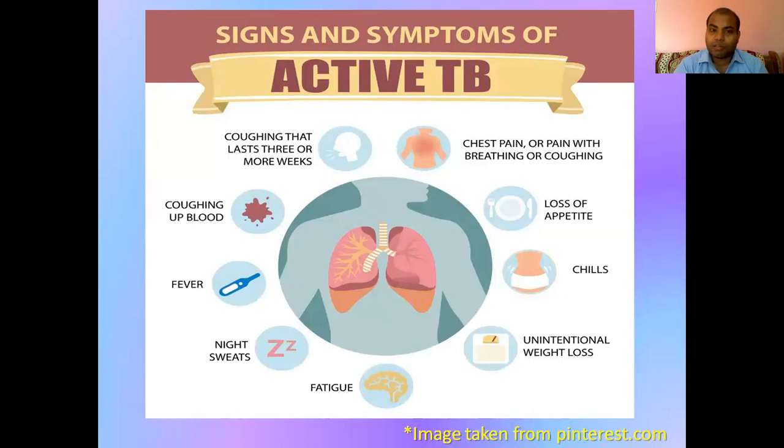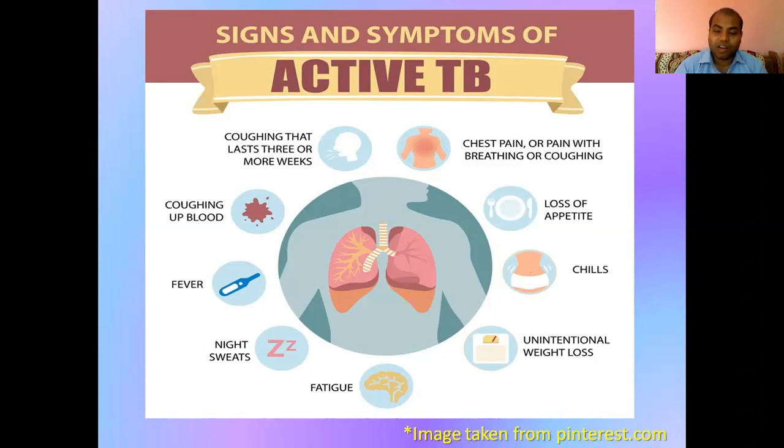If we're talking about signs and symptoms for an active TB patient, we generally find that they are coughing. The coughing is the main symptom of TB that lasts more than 3 or 4 weeks. Okay. The normal cold and flu generally comes with cough and sneezing, and there are many other kinds of coughing also, but the coughing related to tuberculosis is very typical.